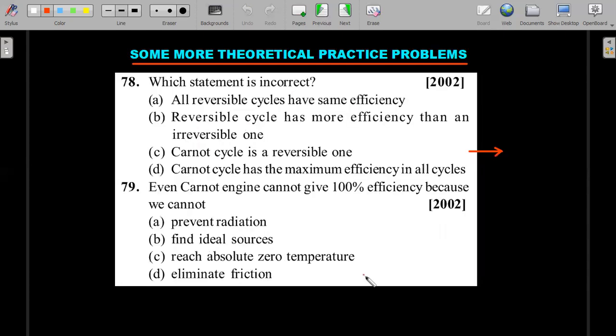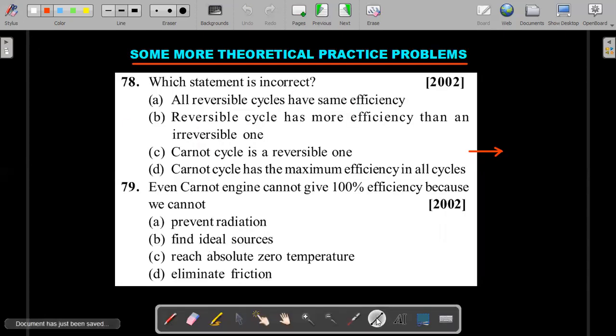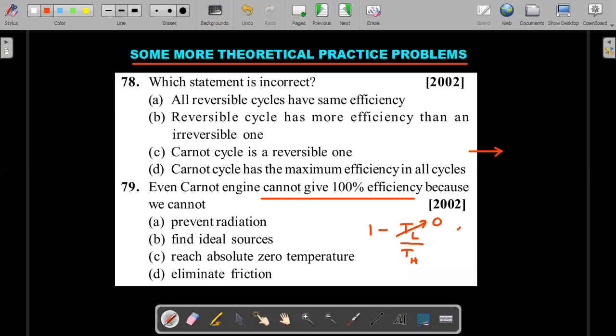In the 79th question, one of the important statements that will drive our video forward is that a Carnot engine itself cannot give 100% efficiency, because you have the efficiency as 1 minus T low divided by T high. For it to give 100% efficiency, the T low value has to be 0. And this is not possible because no one can reach absolute zero temperature, which is the idea of the third law of thermodynamics. Okay, right. So that's the whole logic.